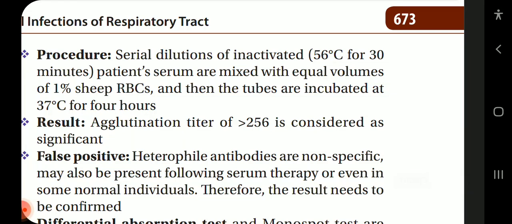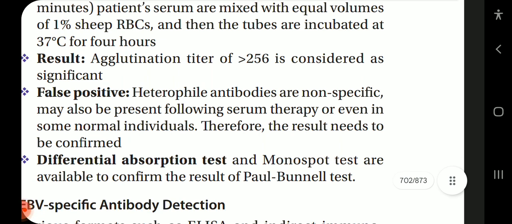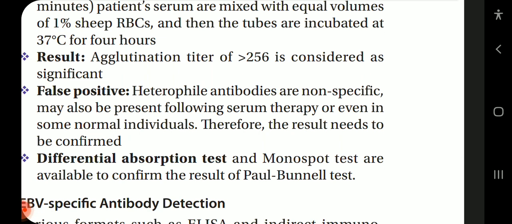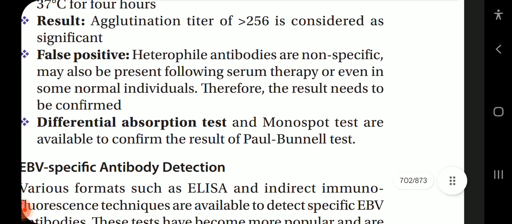Serial dilutions of serum, inactivated at 56 degrees Celsius for 30 minutes. Patient serum is mixed with equal volumes of 1% sheep RBCs, and then the tubes are incubated at 37 degrees Celsius for hours. Result: an agglutination titer of more than 256 is considered significant.